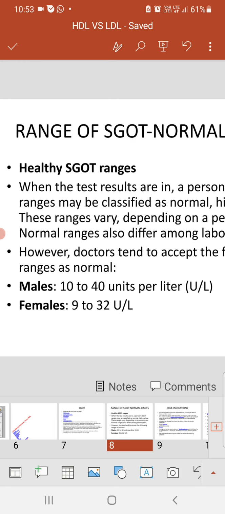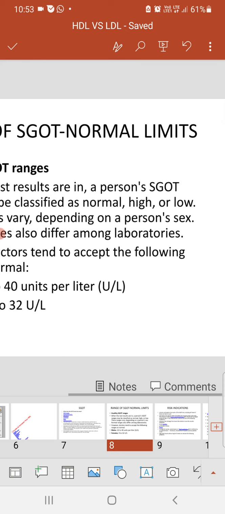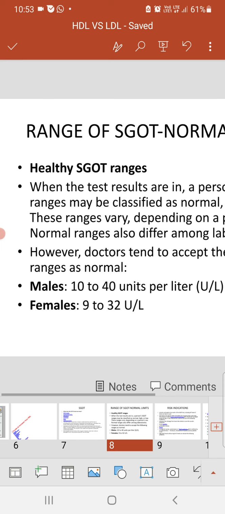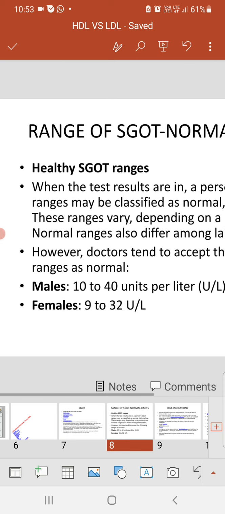When the test results come, a person's SGOT range may be classified as normal, high or low. These ranges vary depending upon the person's sex, because the female range is slightly different as compared to males.